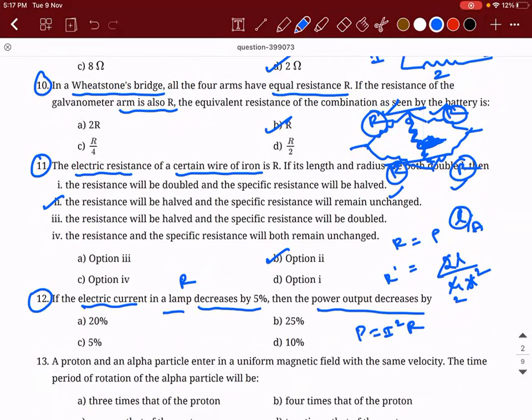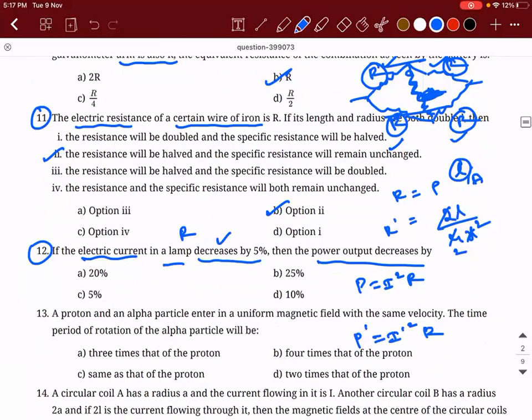How did you get 25? They told decreases by. So initial power is I square R. Final power, I will call it as I dash square times R. So the power output decreases by, what is the meaning? It is final minus initial, P dash minus P divided by P into 100. That is the meaning.